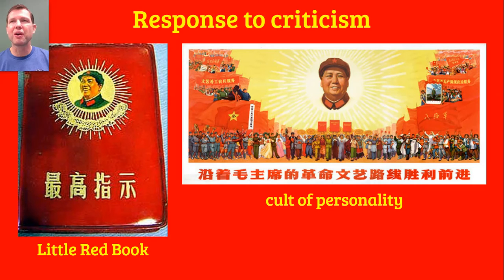So the Little Red Book was part of an effort to continue that process of indoctrination, to embed in people's minds the ideas of Mao Zedong. And increasingly, it wasn't the ideas of the Communist Party, but of Mao himself. And what happened is Mao became the embodiment of the Communist Party. Mao was not simply the leader of the Communist Party. The Communist Party was a party of Maoism. And there actually began a phrase at this time, Mao Zedong thought, which was a form of philosophy.